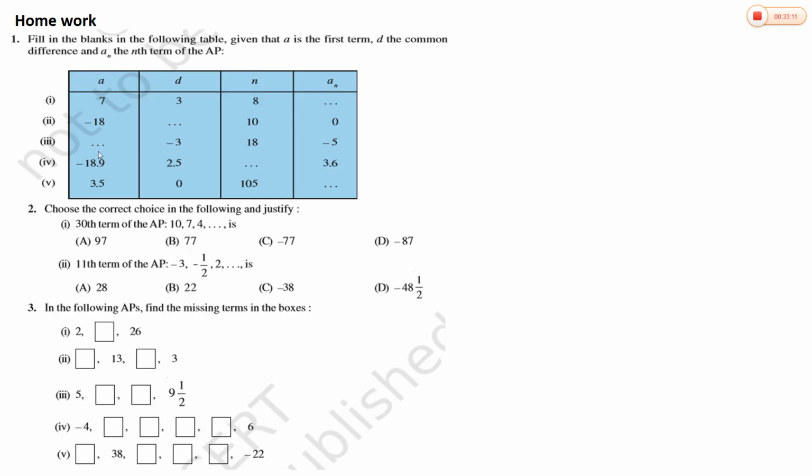And these are the homework problems for you. Please do all the homework and send the solution to me on WhatsApp. I will correct it, and if there is any correction, I will let you know.